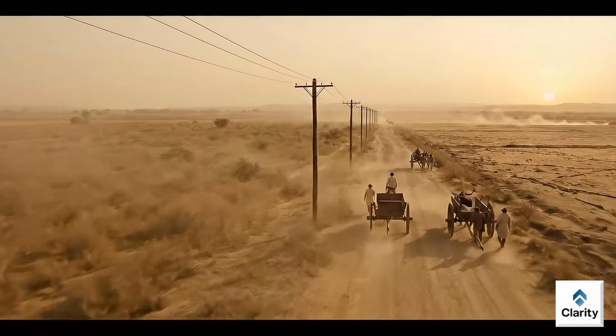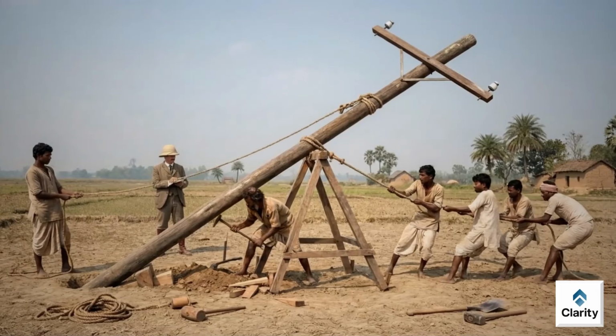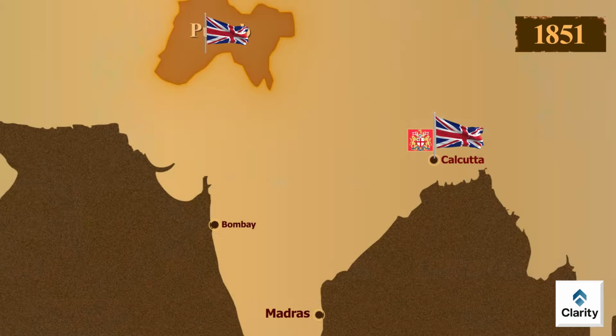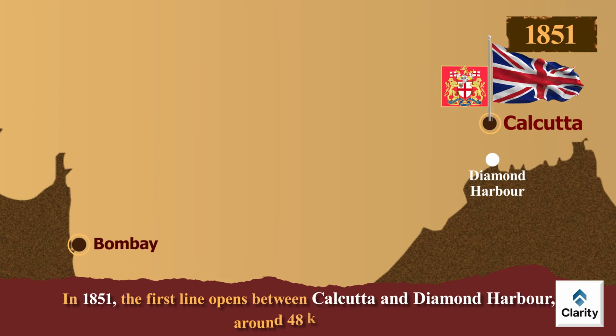They should travel in minutes. Work starts near Calcutta. In 1851, the first line opens between Calcutta and Diamond Harbour, around 48 kilometers. Then the network grows fast.